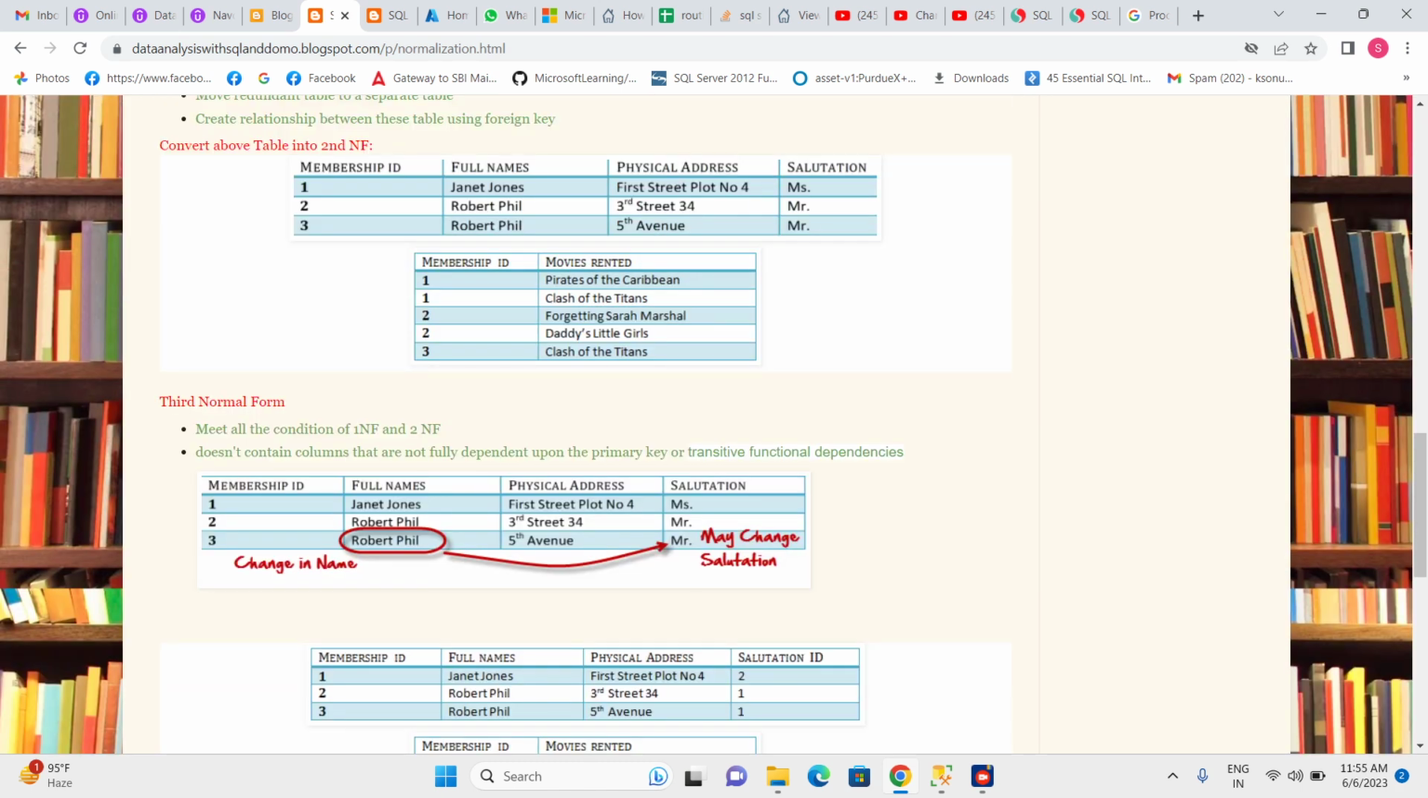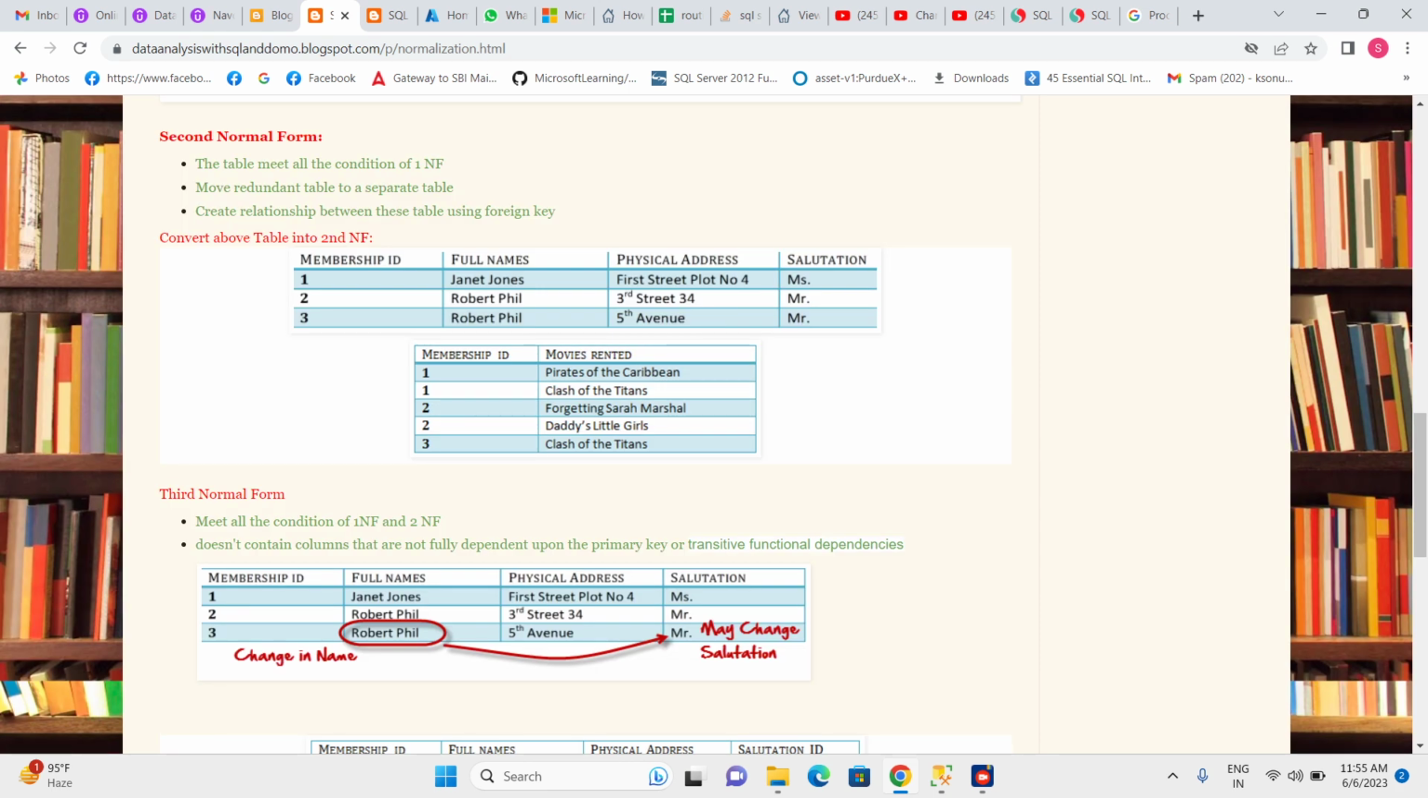So this is third normal form, and I think third normal form is more than enough to work on any database and to remove redundant data from any database or table. So this is all about normal forms and normalization in SQL Server or any database. And again, I just want to repeat, this is a very important topic to work on databases and for interviews also. Thank you.